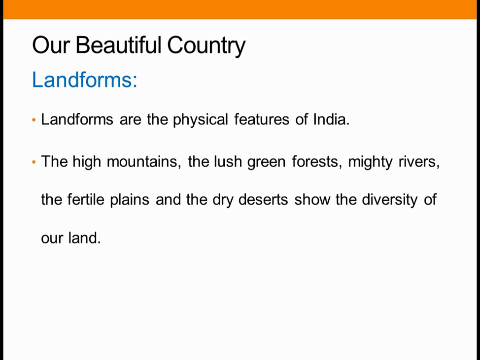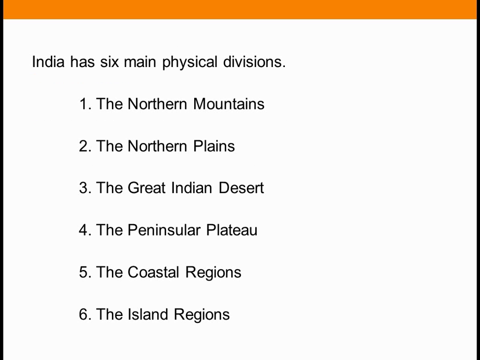In India, it has 6 physical features. These landforms make our country very beautiful and diverse. In India, it has 6 main physical divisions such as the northern mountains, the northern plains, the Great Indian Desert, the peninsular plateau, the coastal regions, and the last one, the island regions. So all these landforms we are going to learn one by one.